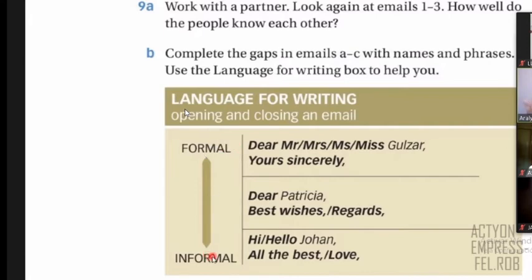So if it's a friend or a family member, you can use an informal email. So you can say maybe, hi, hello, right? And you can put the name of the person, right? So hi, Johan, hello, Johan, and so on. And when you close, when you finish your message, your email, you can say all the best, or you can say love, right? So these are examples that you can use when you write an informal email.